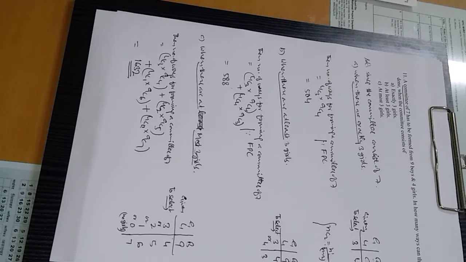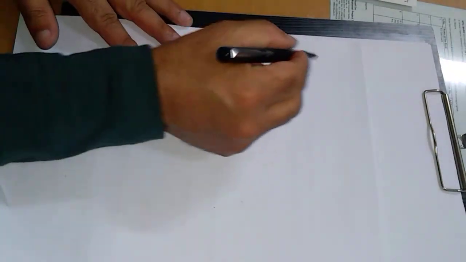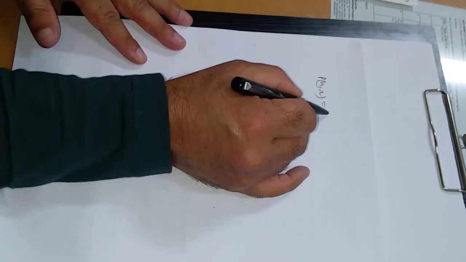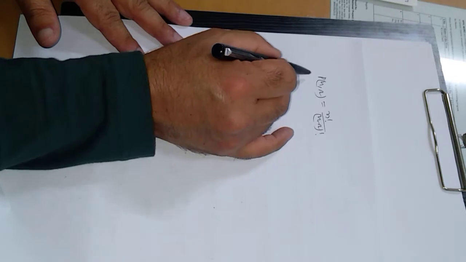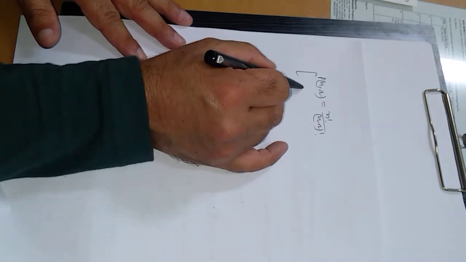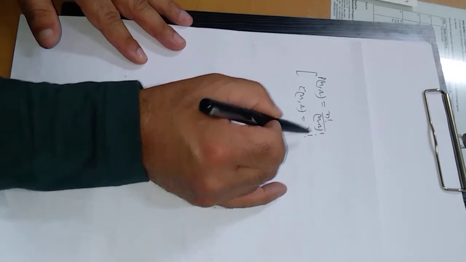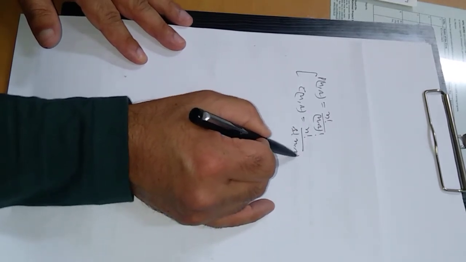We have seen how these are different from each other, and apart from it, we proved some important results related to this, like nPr, how and why this is equal to factorial n divided by factorial n minus r. Then we proved nCr, and this is factorial n, how and why this is equal to this one, factorial n minus r.